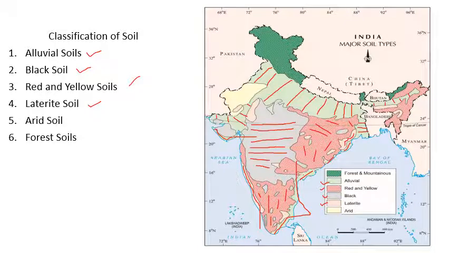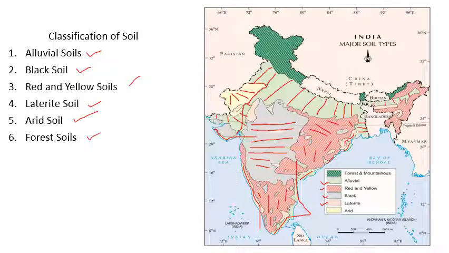After that comes arid soil. The name only tells arid soil is what? Dry soil. So you can see in which part of India there is dryness or arid weather. That is definitely Rajasthan. So you can see here in Rajasthan, that I can show by bordering, but it is easily understood. Here in this part, you will observe arid soil is seen, and after that comes the forest soil.